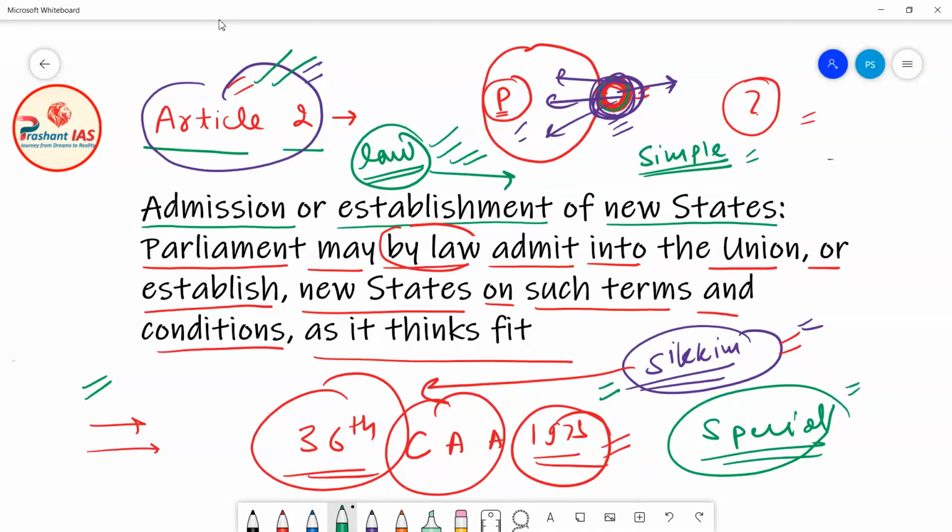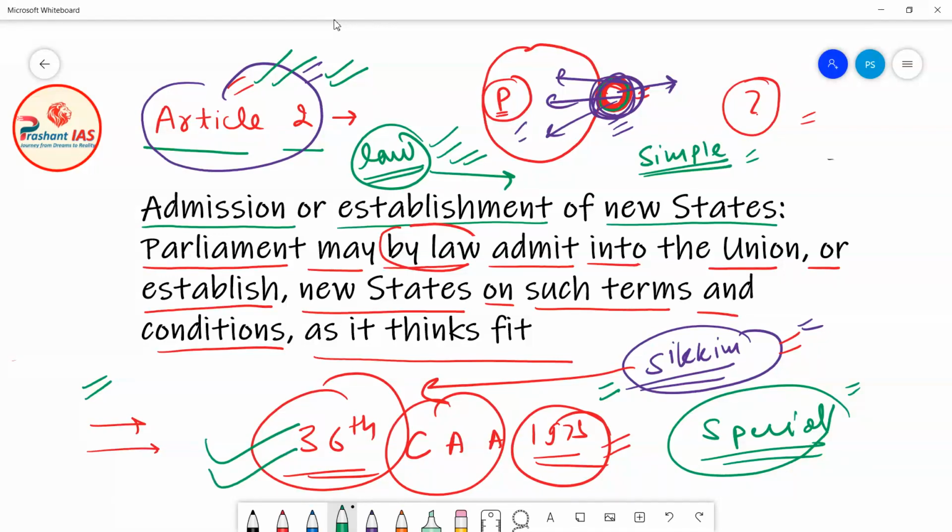Article 2 of the constitution has empowered the Parliament to admit into the Indian Union a new state just by making a simple law. Then why did the Parliament of India do a constitutional amendment for including Sikkim into the Indian Union?